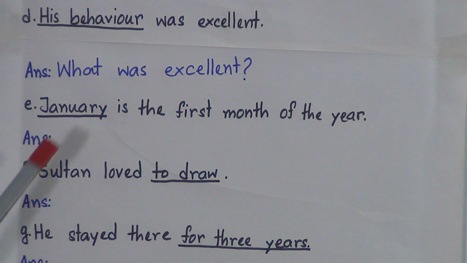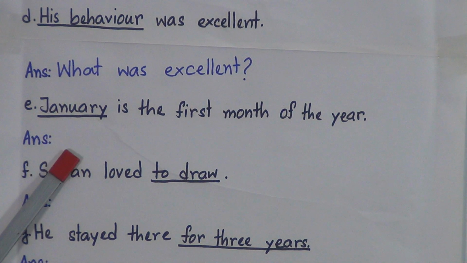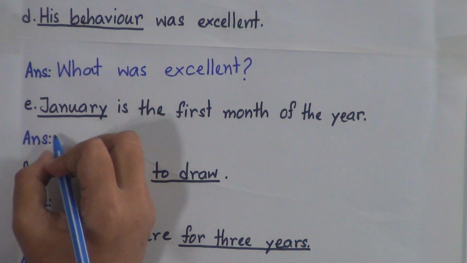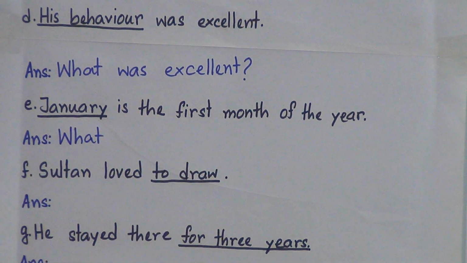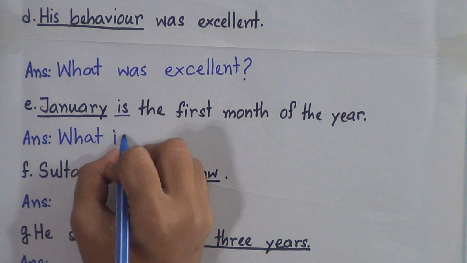Now number E, January is the first month of the year. So just like number D, we will start our question with what, because we want to know about the month of the year. So if you want to know about the subject or object, if you want to know about the noun, we will start our question with what. So what, and now our helping verb is.